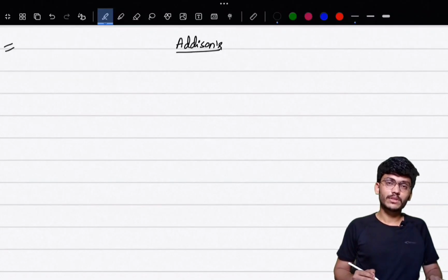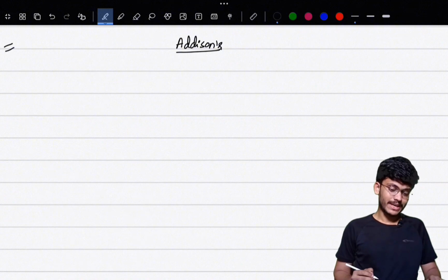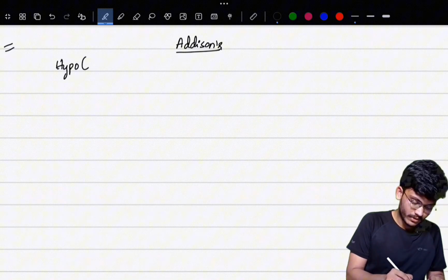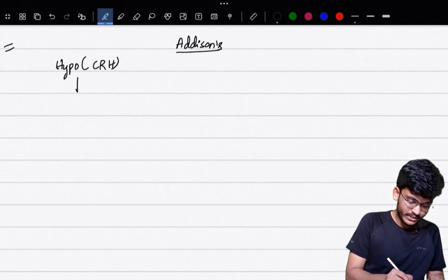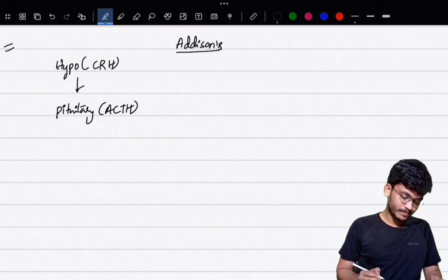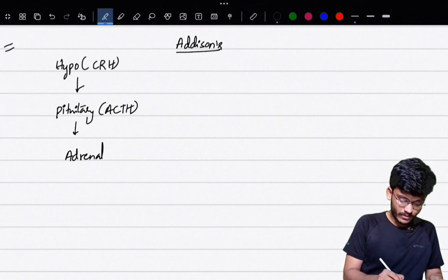Today we are going to discuss the topic Addison's disease, also known as adrenal insufficiency. First we'll study the hypothalamo-pituitary adrenal axis physiology, and then we'll study the pathology part. First, from the hypothalamus, there is a release of corticotropin releasing hormone, which will stimulate the pituitary. The pituitary gland in turn will release ACTH, specifically from the anterior pituitary gland, and ACTH will stimulate the adrenal cortex.